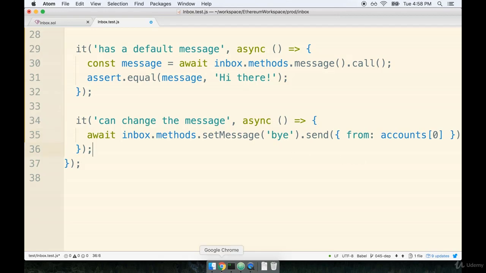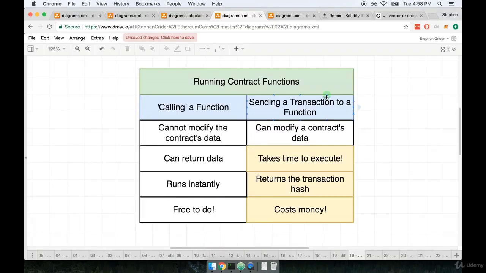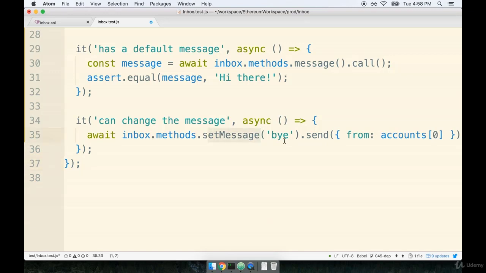Now one thing I want to remind you about, whenever we send a transaction to a function, we get back the transaction hash. We get back a little bit more information than just the transaction hash, but essentially we just get back an object that you can consider to be kind of a receipt for the transaction we sent in. So we're not going to get back any actual message. Nothing's going to come back and say, oh, here's the message that was just set.